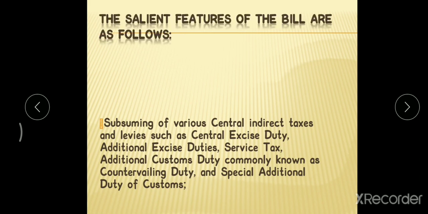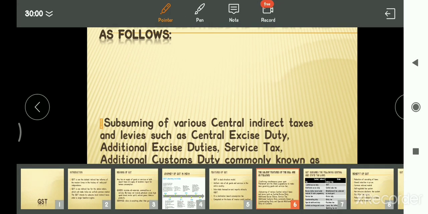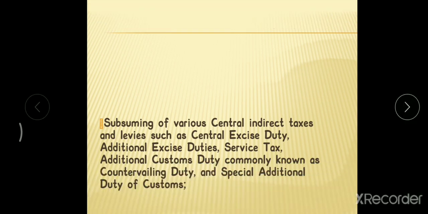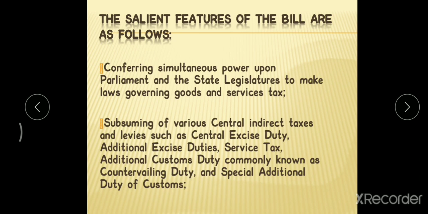Now let us discuss the salient features of the bill. The salient feature of the GST bill is about the charging of taxation power, that is, the levying of taxes and rules and regulations, conferring simultaneous power upon the Parliament and the state legislature to make a law governing the goods and service tax.